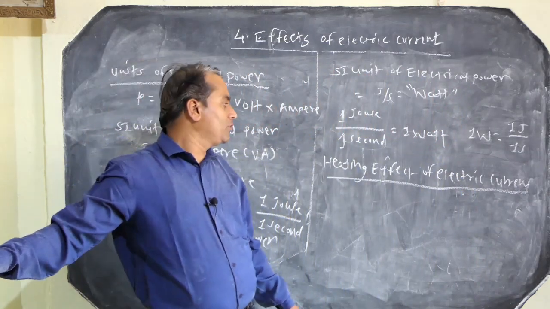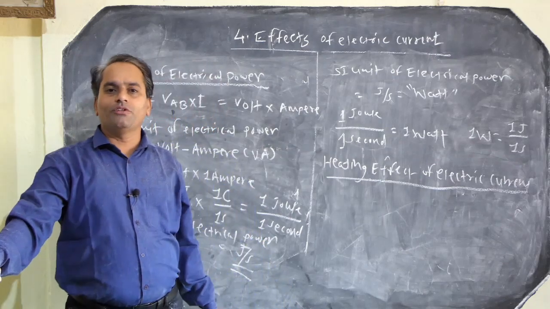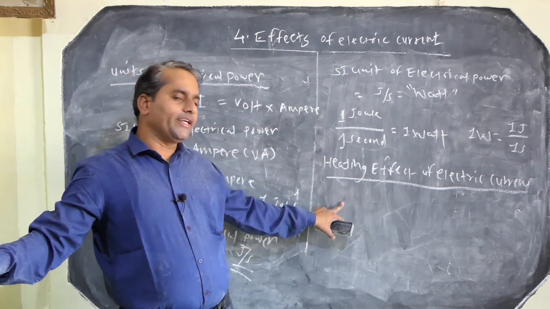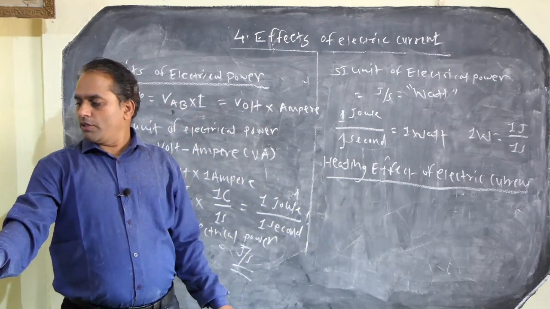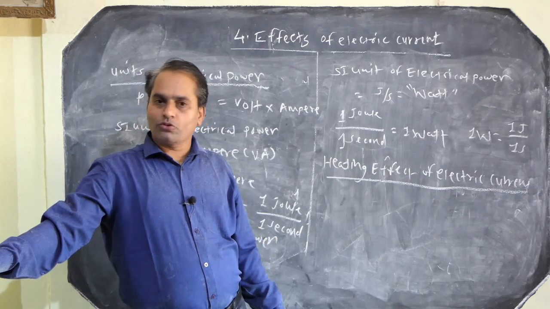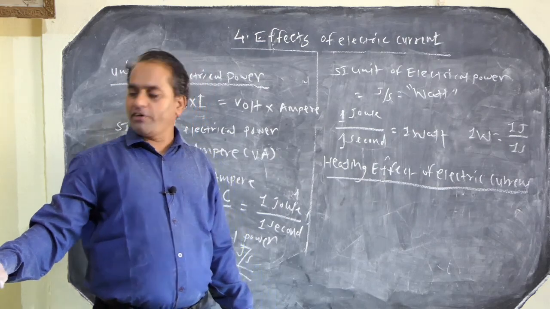Now, heating effect of electric current. We know that when current flows through an electrical circuit which contains a resistor, heat is produced in that circuit. This property of the electrical circuit is called the heating effect of electric current.